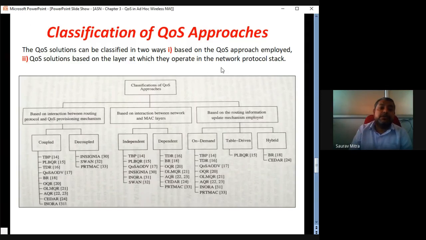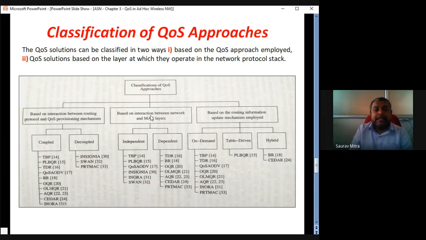The second one is QoS solution based on the layer. I told you initially our syllabus has MAC layer based QoS solution and network layer based QoS solution, and so on. Here there are mainly 3 headers. It might not be visible, so I'll just read it out. The first category is based on interaction between routing protocol and QoS provisioning mechanism.